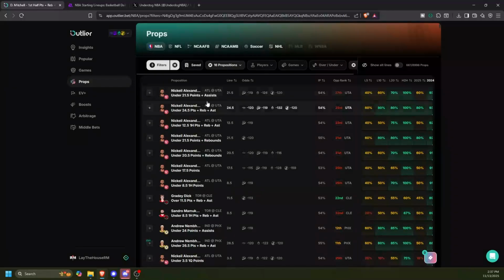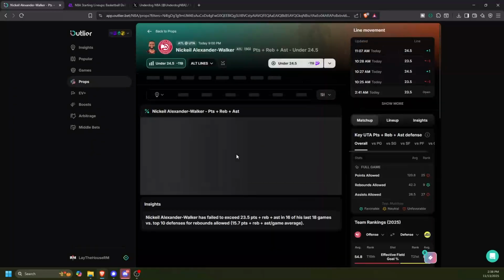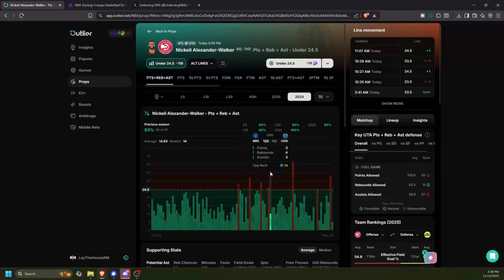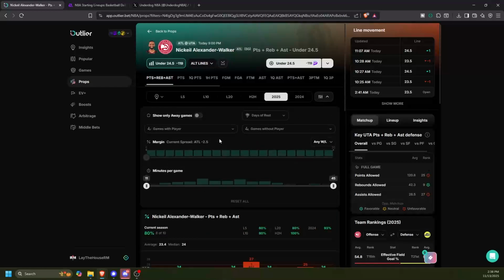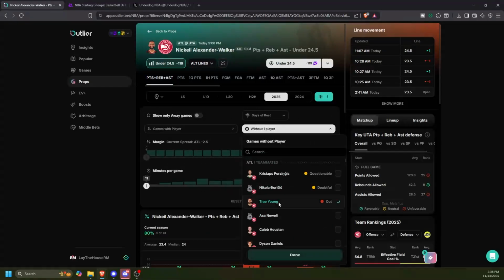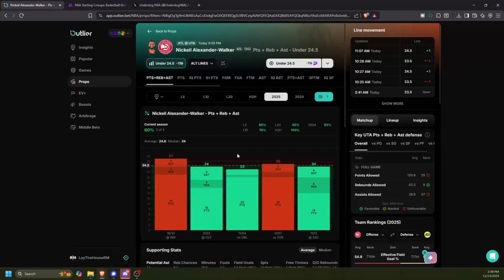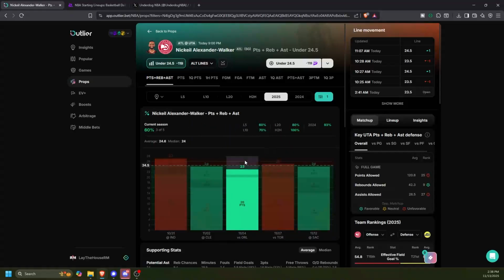So like this Nickeil Alexander-Walker is going to show up a ton for his unders last year, but that's because it was a different scenario last year. He was with Minnesota, so it doesn't even apply to this year's stats. So I have to look at this year's trends, but then I'm looking at this year's trends too. And it's like, okay, well, I got to look at games without Trae Young, and then it turns into a 3 out of 5 game sample size. And something like that's just a little bit too small for me. And you can see he's right by this number every time.